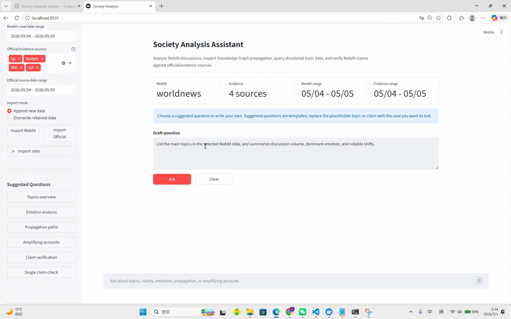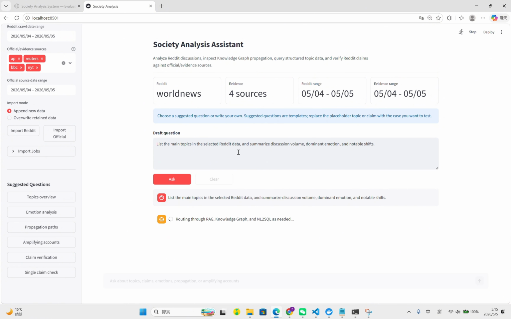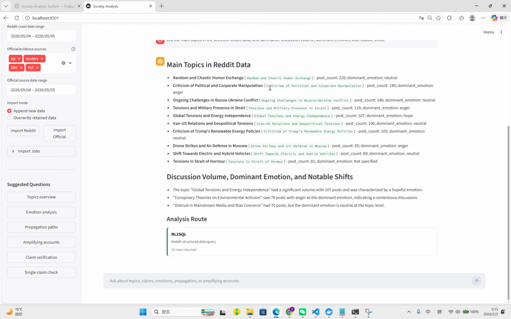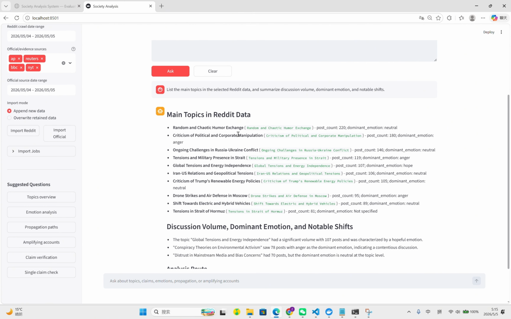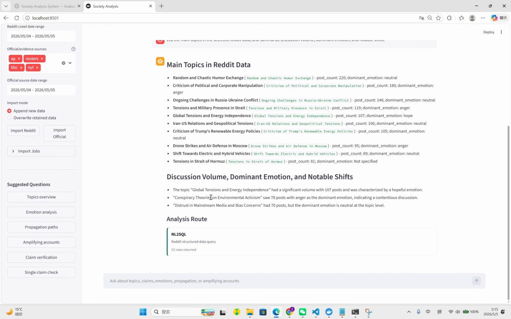And like this, we can list the main topics in the selected Reddit data and have a simple summary. So the result is so clear here. You can see the main topics in Reddit data, like random and chaotic humor exchange. And down here it's a simple summary.